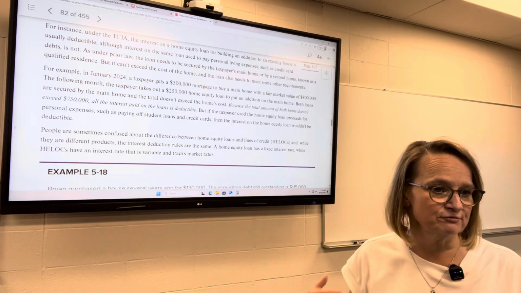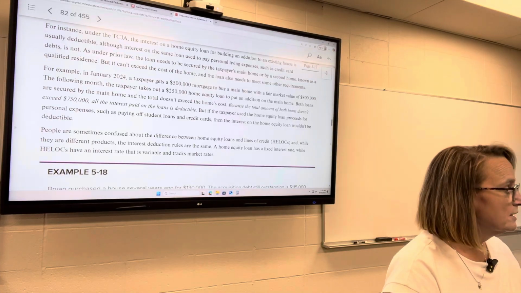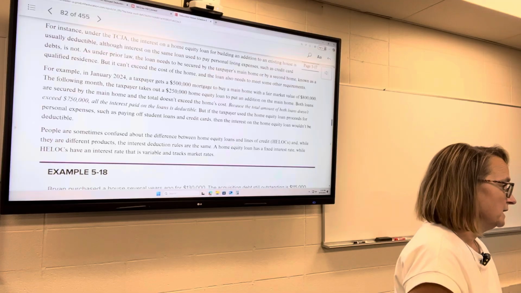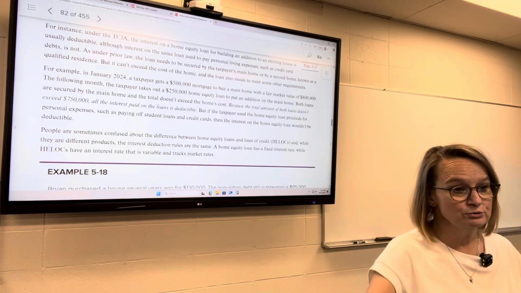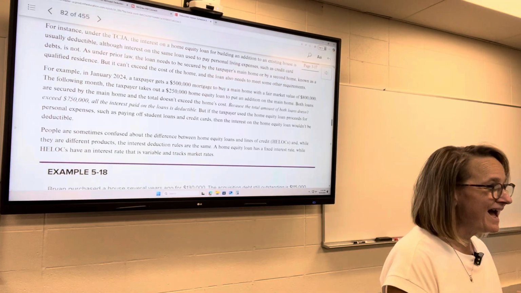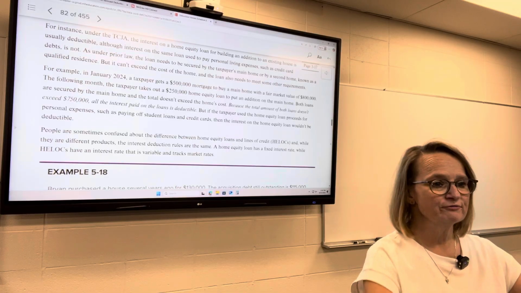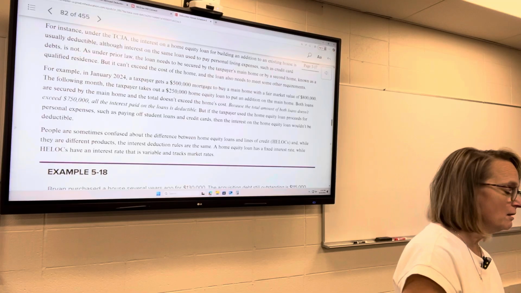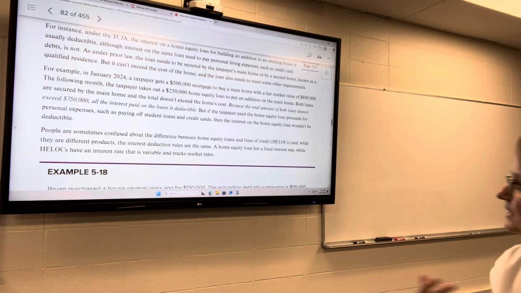A home equity line of credit usually has a variable interest rate. You can draw down funds, so they don't just give you the money up front. If you have a home equity line of credit, say $100,000, you can choose to use it or choose not to use it. The interest rate usually varies. It may or may not have a limited term on it. So it's just a continuing revolving line: you borrow $2,000 from it and then you pay $1,000 off. And that means you've got that $1,000 to use again. So it's always available.